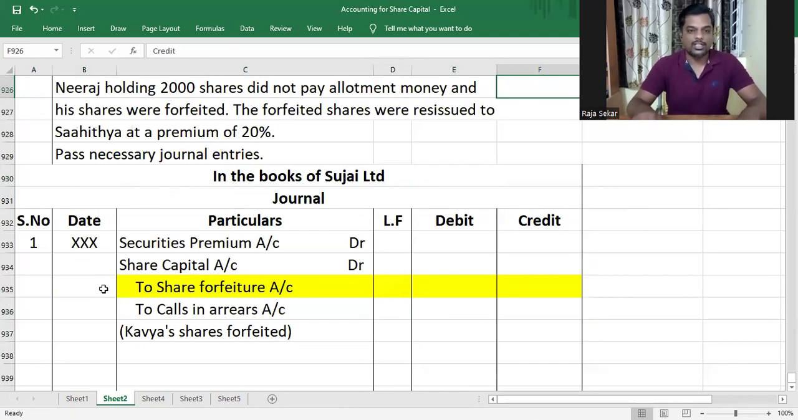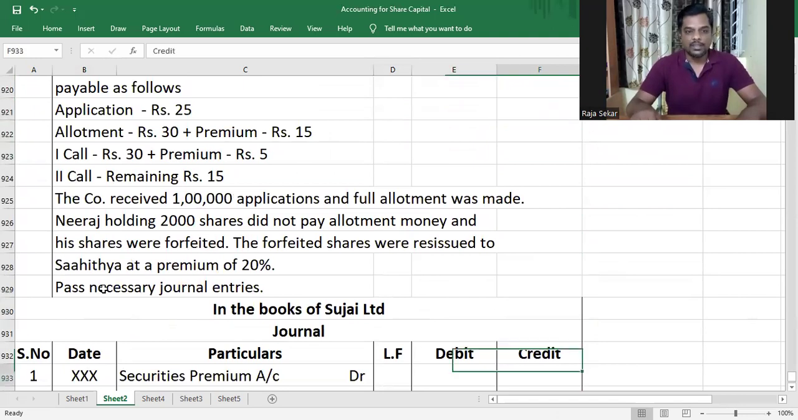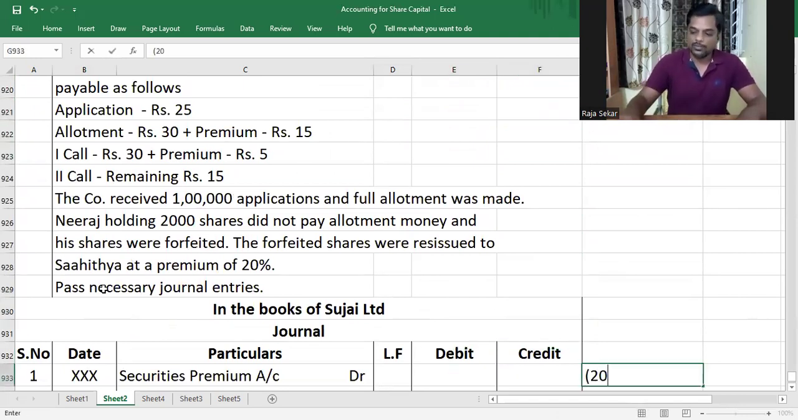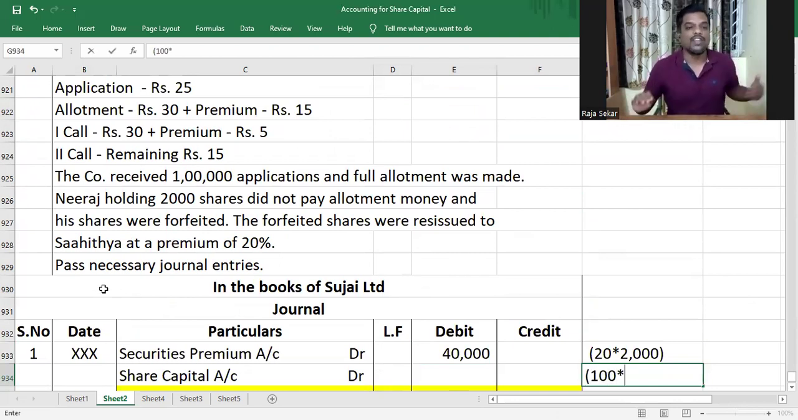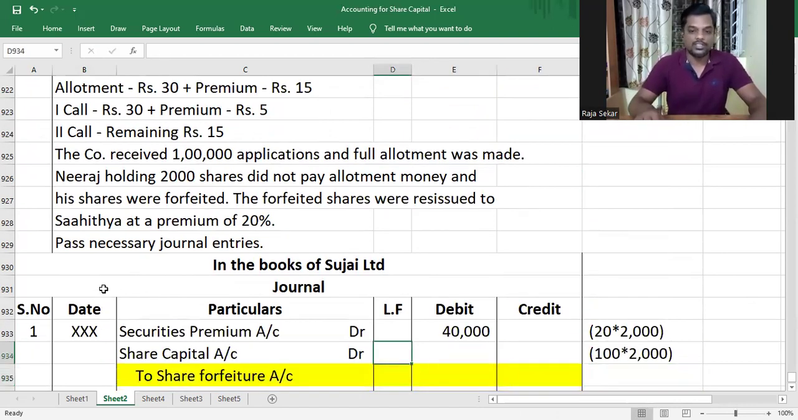Amount debited to securities premium will be how much, my dear children? It is the amount of premium that was called up, which is 20 in this question, multiplied by the number of shares forfeited, which is 2000. That will be 40,000. And the amount debited to share capital will be the amount called up. They have not told when Neeraj's shares have been forfeited, so we are assuming they have been forfeited after all the calls are made. So that will be 100 rupees into 2000, which is 2 lakh rupees.